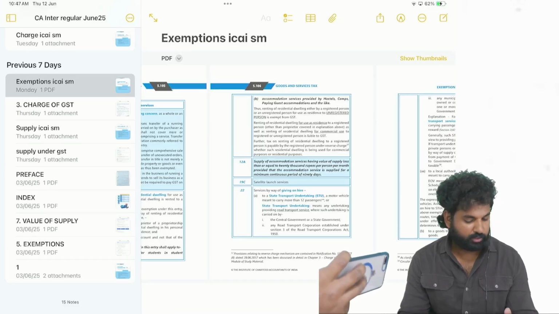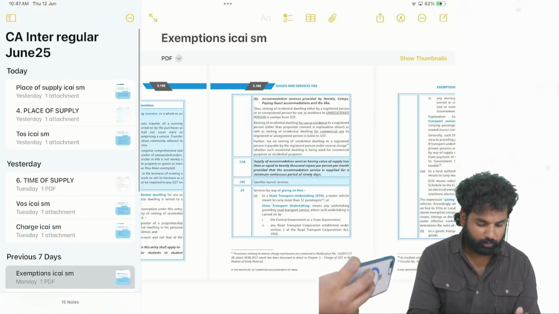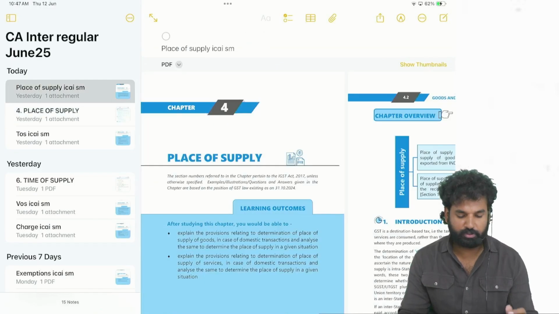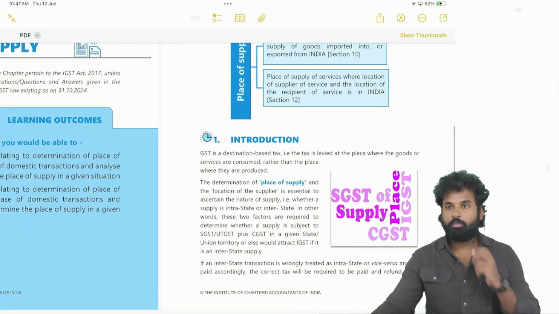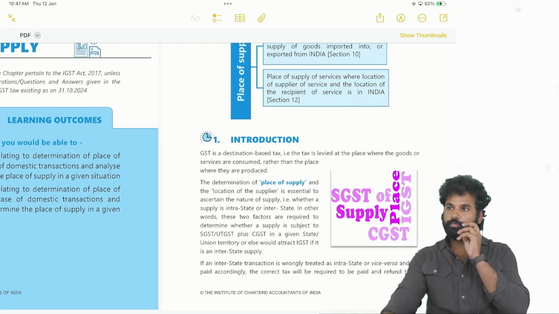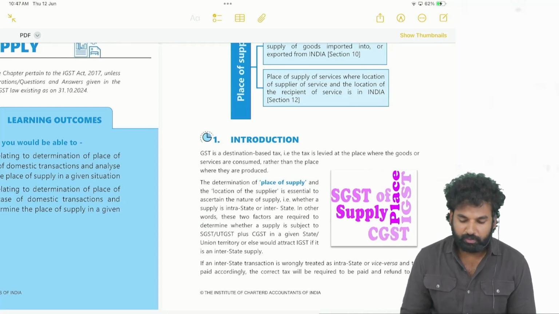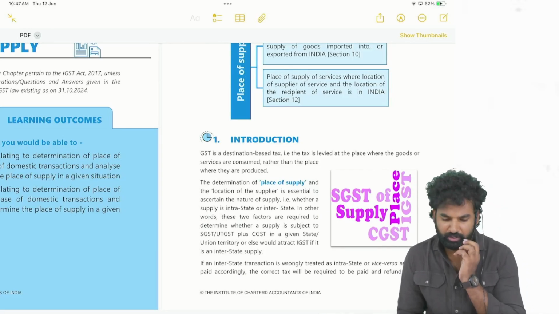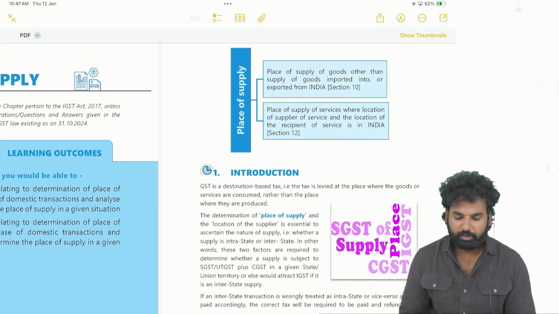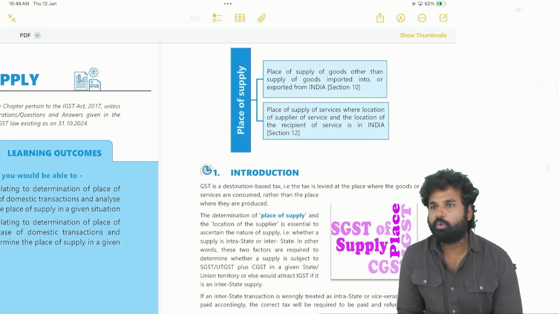Yeah, we are discussing place of supply provisions. Mainly we have to see place of supply of goods in domestic transactions and place of supply of services in domestic transactions. Simply, a domestic transaction is one where the location of the supplier and the location of the recipient are both in India, that means in the taxable territory.